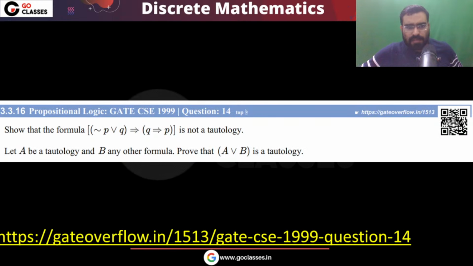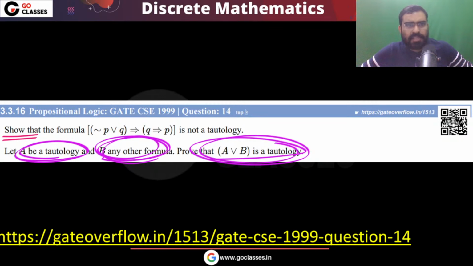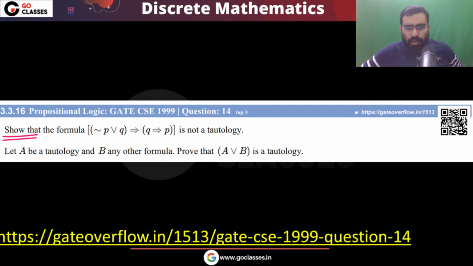Let's see this question. This is a GATE 1999 question. Please take your notebook and your pen, and solve all the questions with me. I am solving, you also solve. The question is saying: prove that the formula is not a tautology. Another question is, if A is a tautology and B is any other formula, then prove that A or B is a tautology. So we have two questions to do.